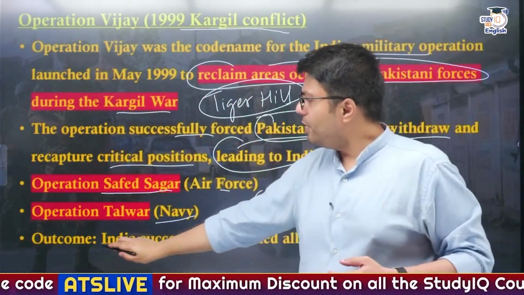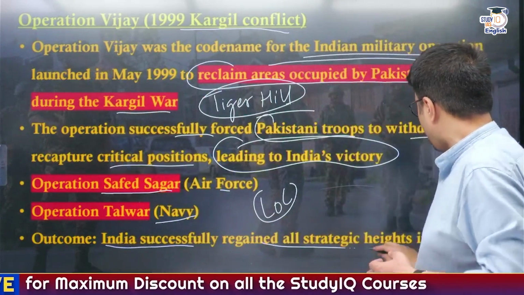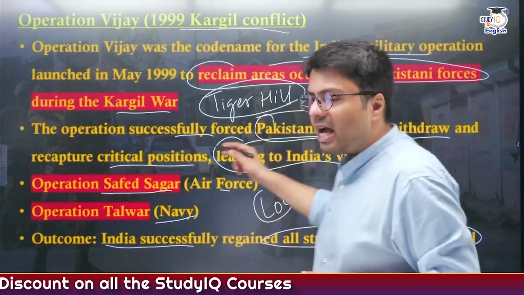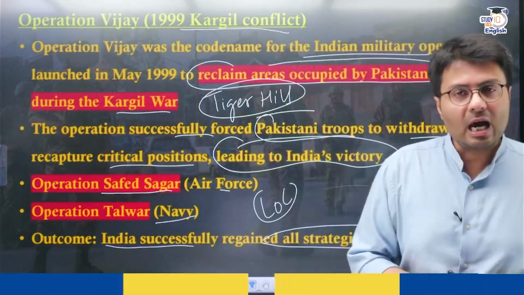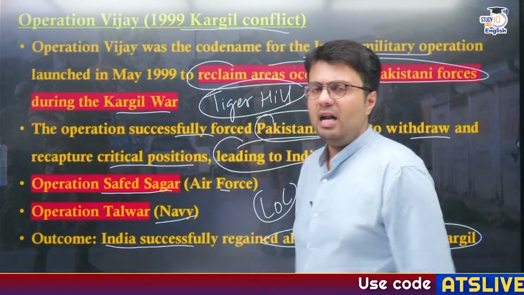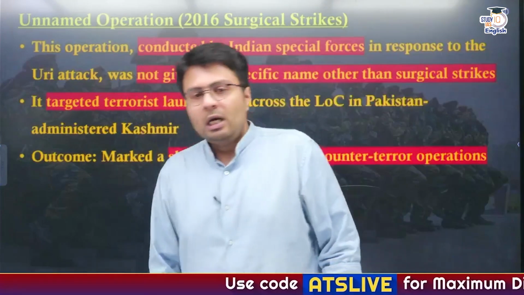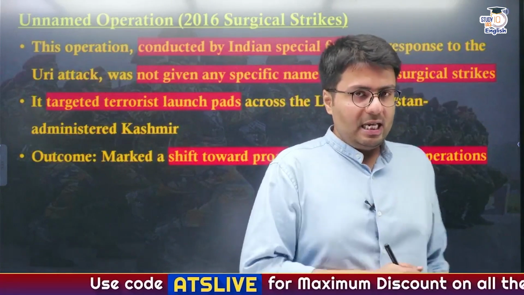Now, the outcome of this Operation Vijay was that India successfully regained all strategic heights in Kargil, like Tiger Hill, and peak 5271 in Kargil. All of these peaks, the Indian Army regained control of. Now, let us come back to 2016.